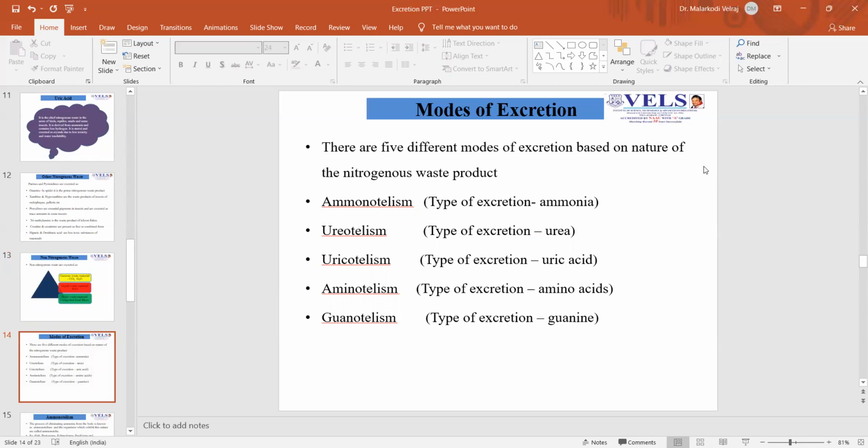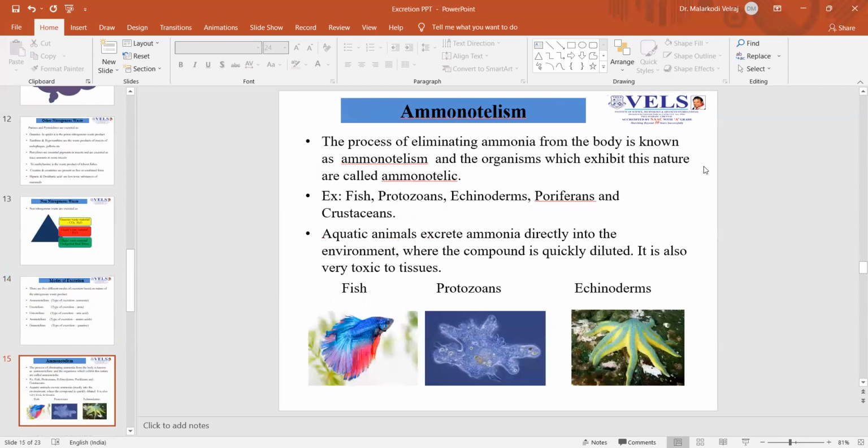First one is ammonotelism, where ammonia is excreted. Second is ureotelism, where urea is excreted. Third one is uricotelism, when uric acid is excreted. The process is called uricotelism. Aminotelism, when amino acids are being excreted. Guanotelism, when guanine is being excreted.